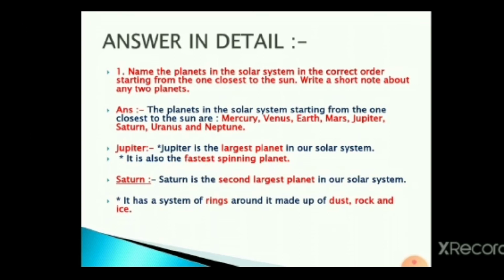Once again, the planets in the solar system from the one closest to the sun are Mercury, Venus, Earth, Mars, Jupiter, Saturn, Uranus and Neptune. Jupiter is the largest planet in our solar system. It is also the fastest spinning planet. Saturn is the second largest planet. It has a system of rings around it made up of dust, rock and ice.